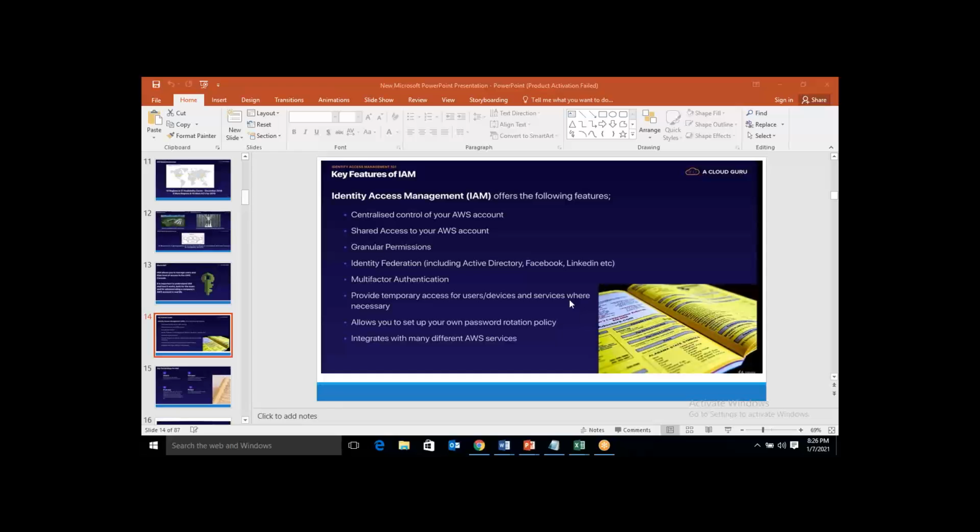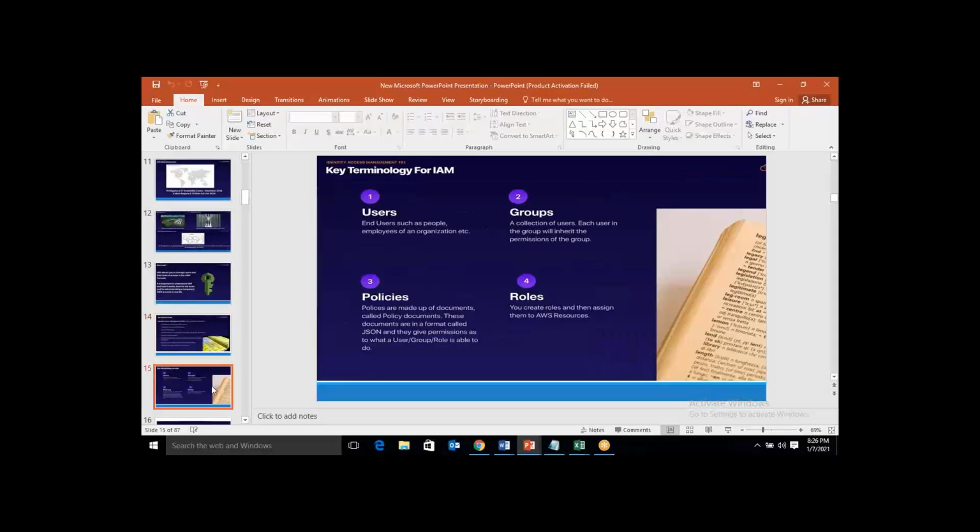Yeah, you can see my PPT, right? This is what we left, and there are some key terminologies in IAM that you need to know. The word user refers to the end users, such as people, employees of the organization. Just now we have created a user. Groups are nothing but a collection of users, where each user in the group will inherit the permission of the group. That is, you have given the administrator access for the user while creating him. That administrator access will be inherited by all the new users that you add to that admin group.